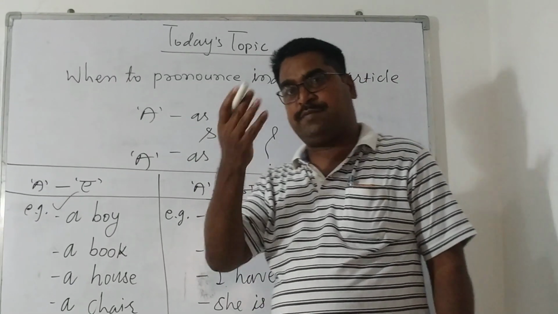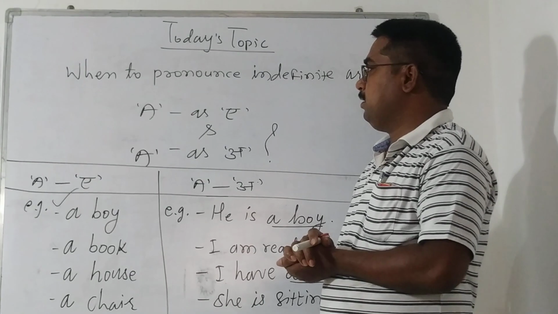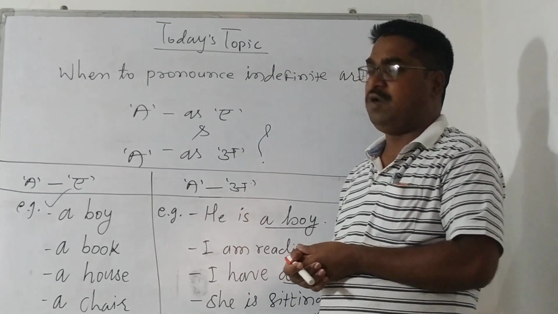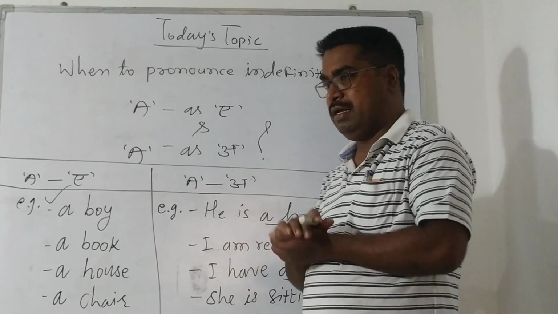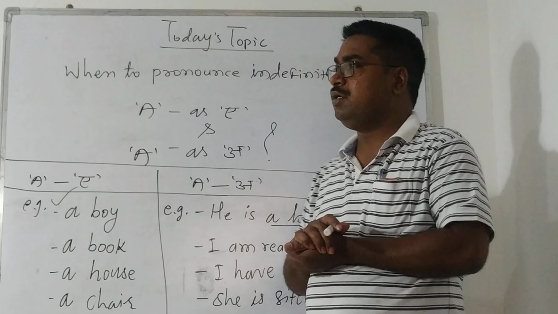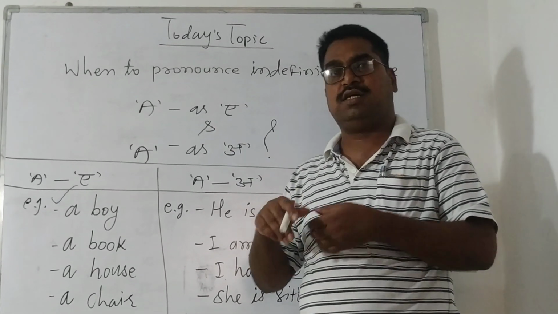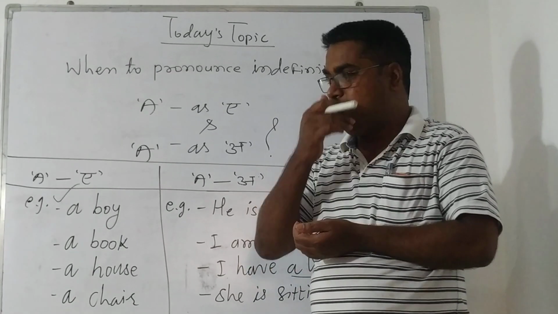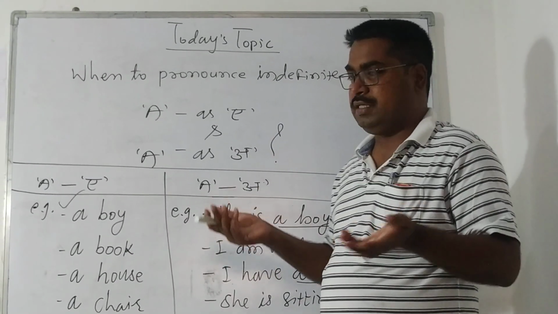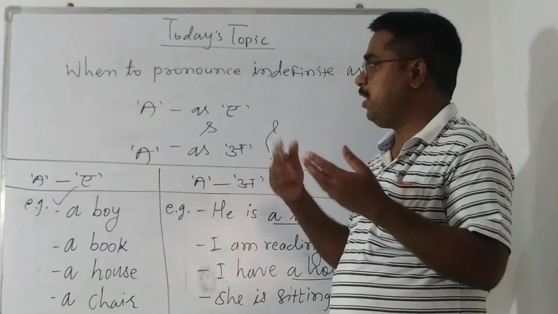In English there are two types of articles, definite article and indefinite article. And in indefinite article again we have two articles, that is a and an. A goes with any singular common noun beginning with a consonant, whereas an goes with any singular common countable noun beginning with a vowel or vowel sound. That is a separate topic. I will explain it in detail later on in a separate video.